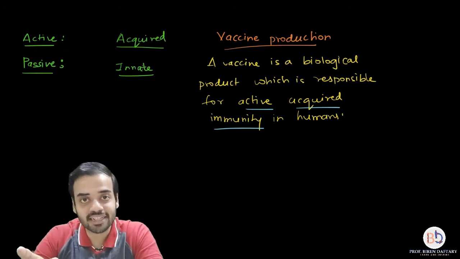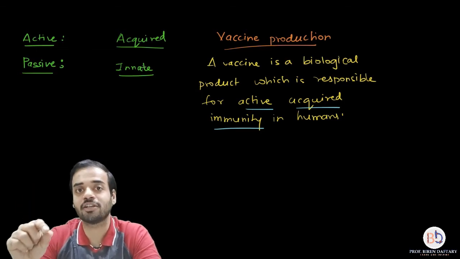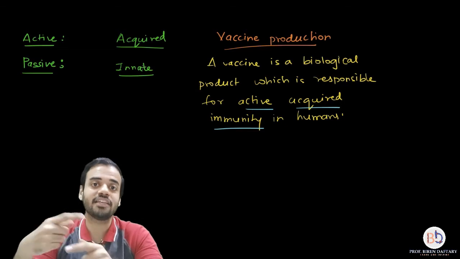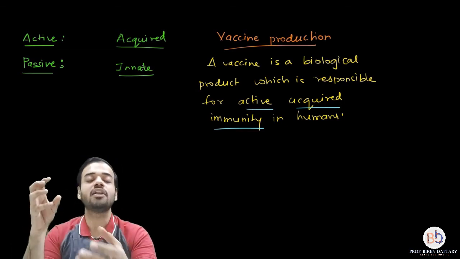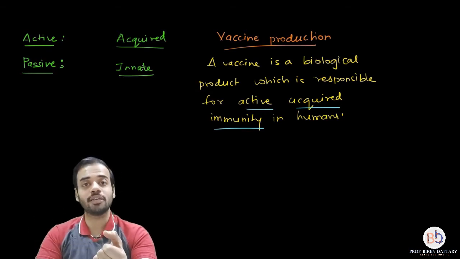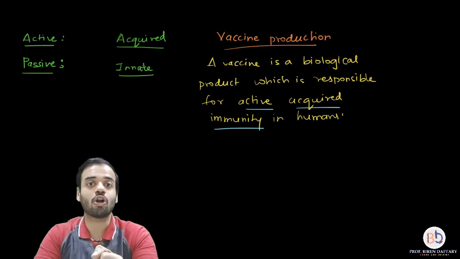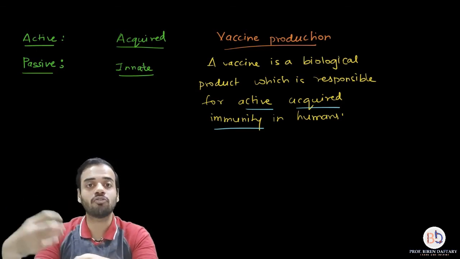Next time when the chickenpox virus enters that same body, the antibodies for chickenpox are already present, and they will not let the virus cause the disease. This is an example of acquired immunity because it was not present from the beginning; it was obtained over a period of time.